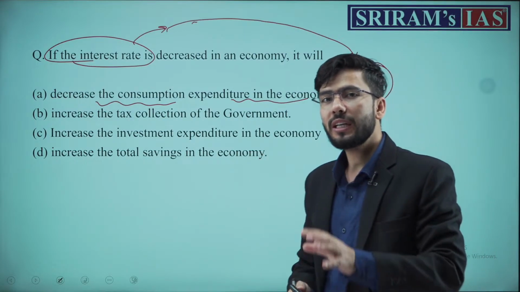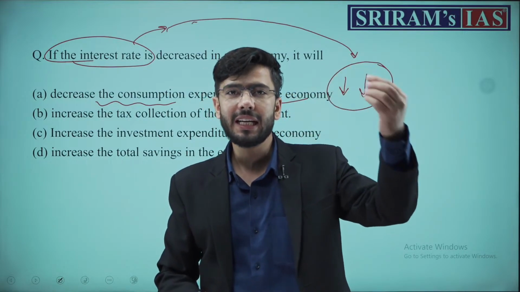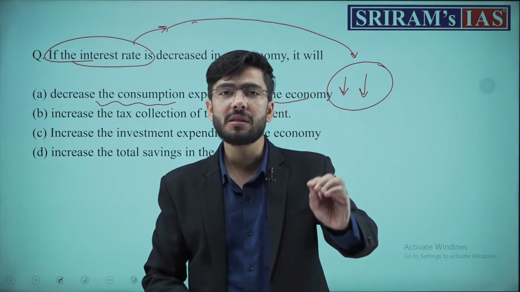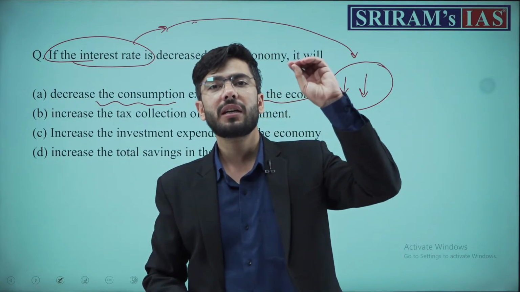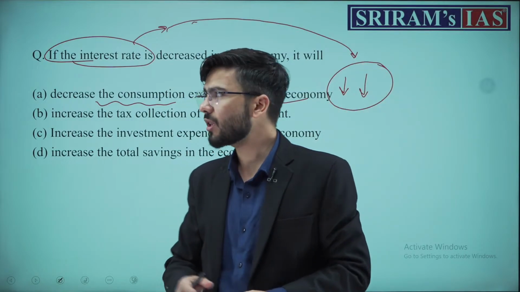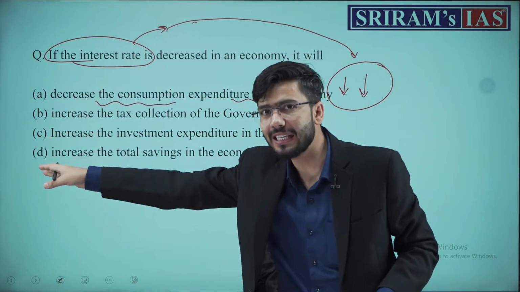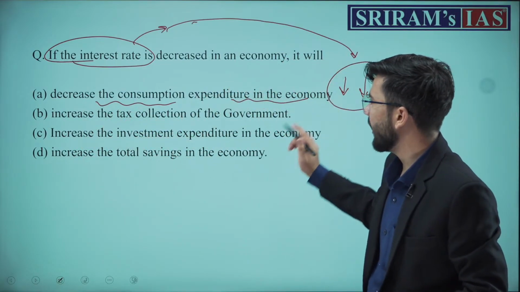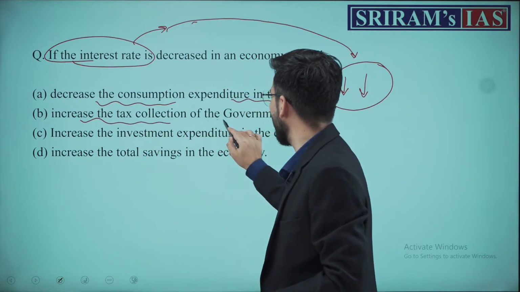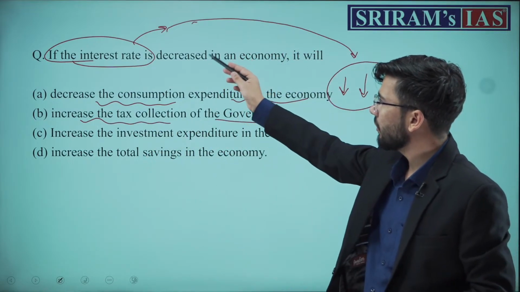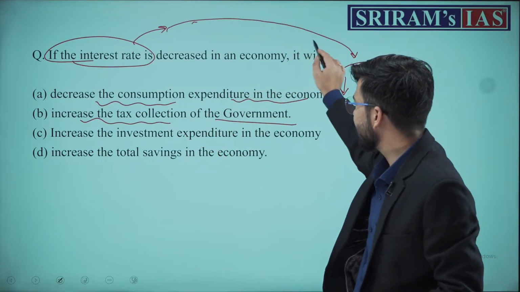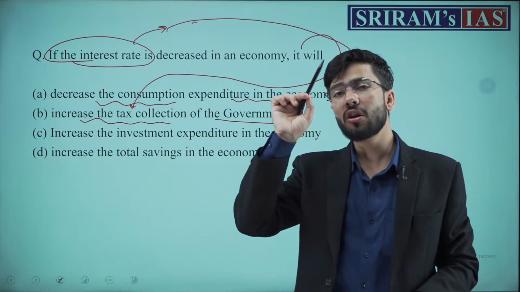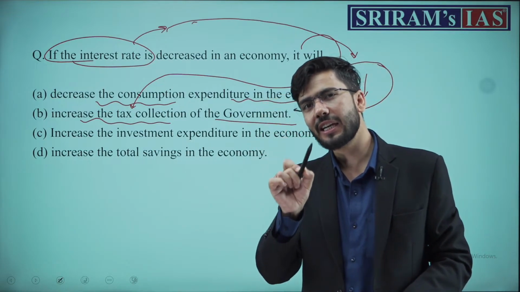Similarly, once we decrease the interest rates, money supply in the market increases. Once the money supply increases, the demand in the market increases. Why does demand increase? Because people start increasing their consumption. Therefore, the consumption expenditure will not decrease, but it will increase. It may also increase the tax collection of the government. Once the interest rates are decreased, does it necessarily lead to higher tax collection? Not necessarily or not directly, but yes, tax collection may increase.